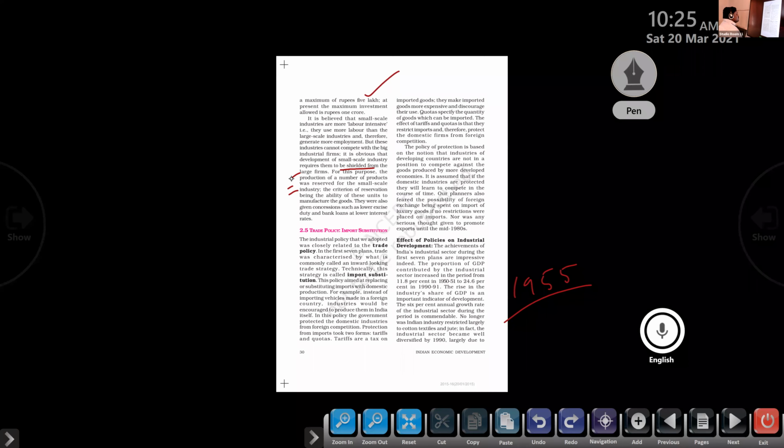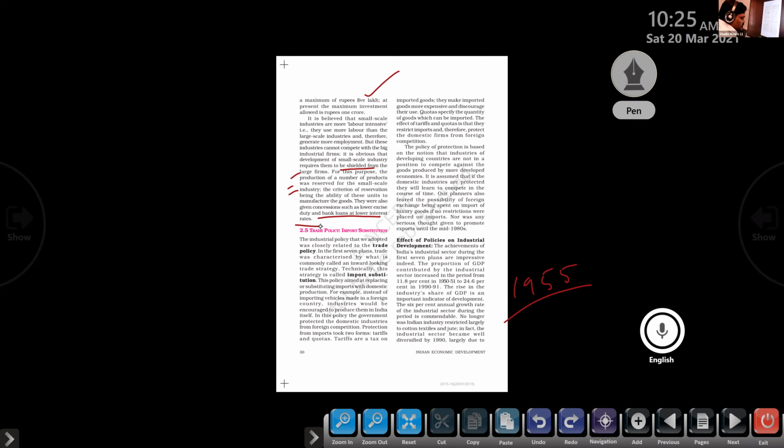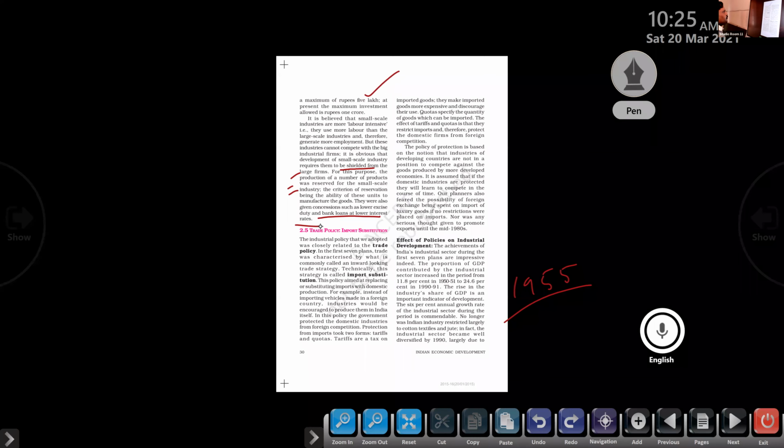So the criterion of reservation being the ability of these units to manufacture the goods, they were also given concessions such as lower excise duty and bank loans at a lower interest rate. So write the question: what are the steps taken by the government to support small scale industries? Steps taken by the government to support the small scale industries.